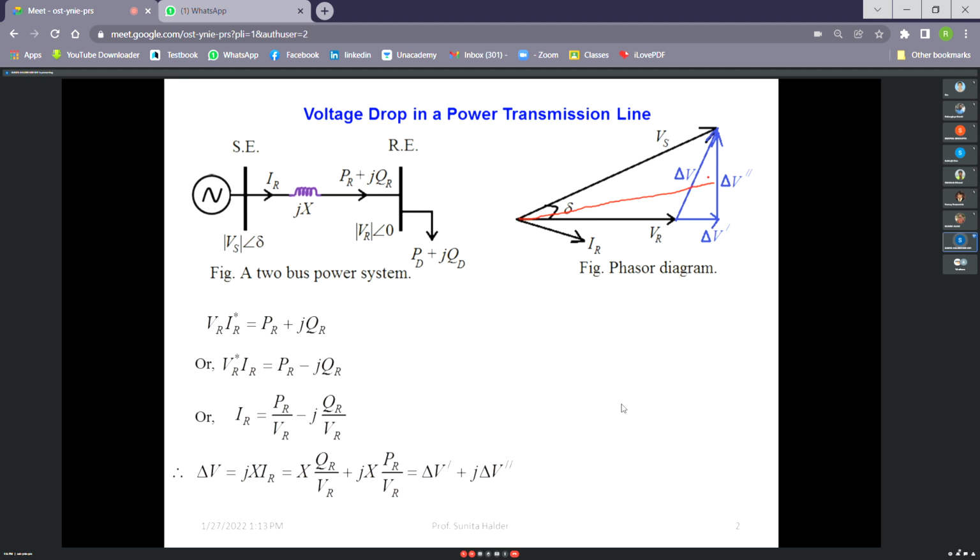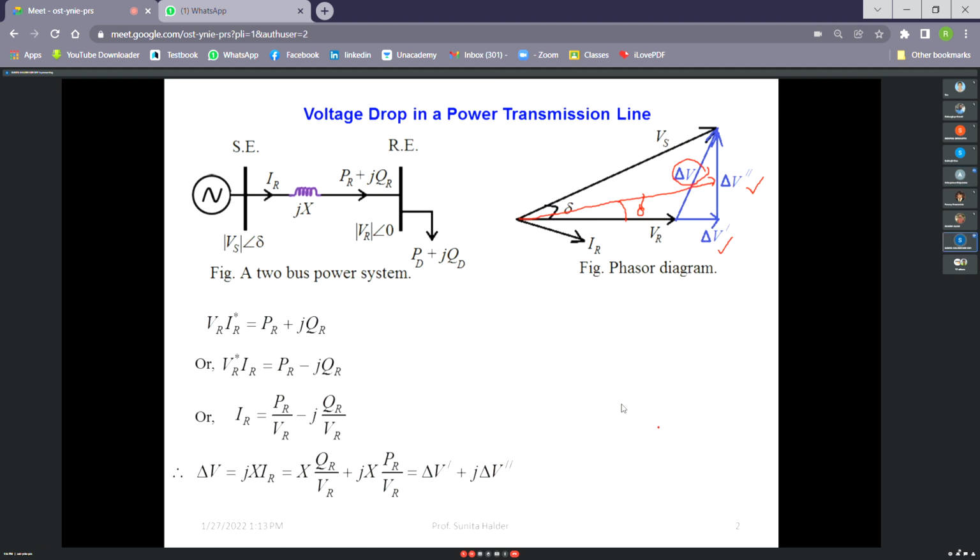Here I have drawn delta at a higher value to make you understand. If delta is small, then which component among del V dash and del V double dash will be dominating to make this del V voltage difference? Can you tell me? Del V double dash.